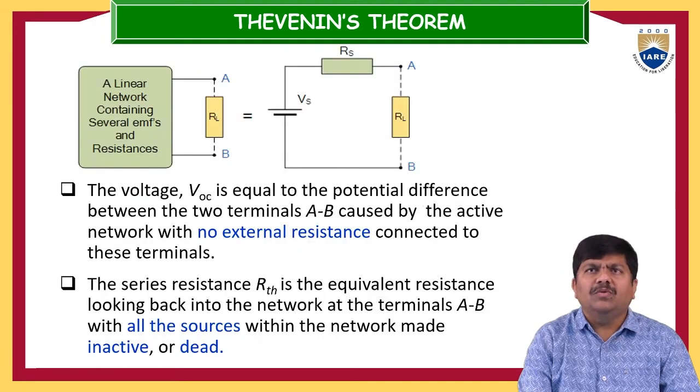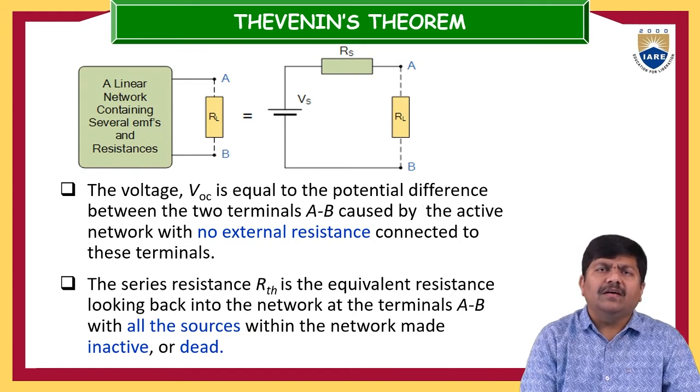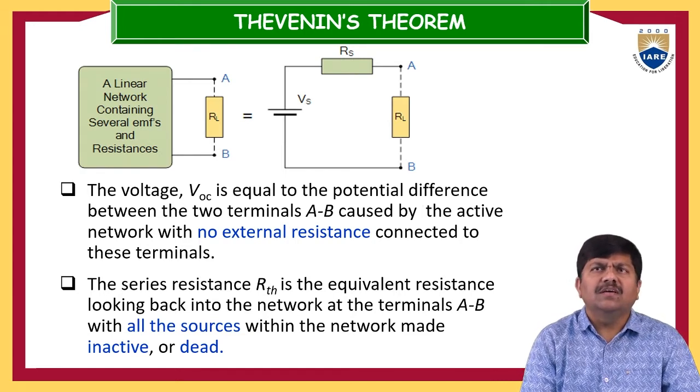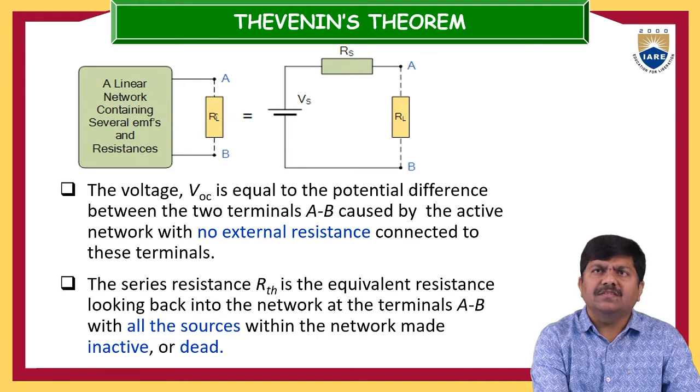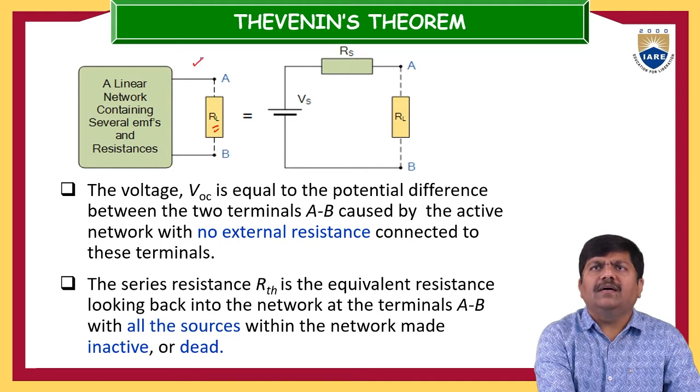Now let us go back to one simple analysis here. What might be the electrical circuit? That electrical network may contain different voltage sources or current sources, and you have to separately show what our interested element is, which can be called the load resistance. So this is the RL, connected between A and B. So this is the practical electrical network.